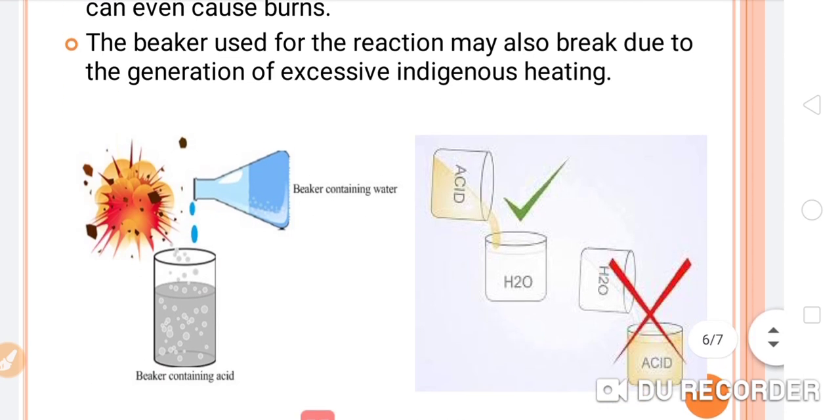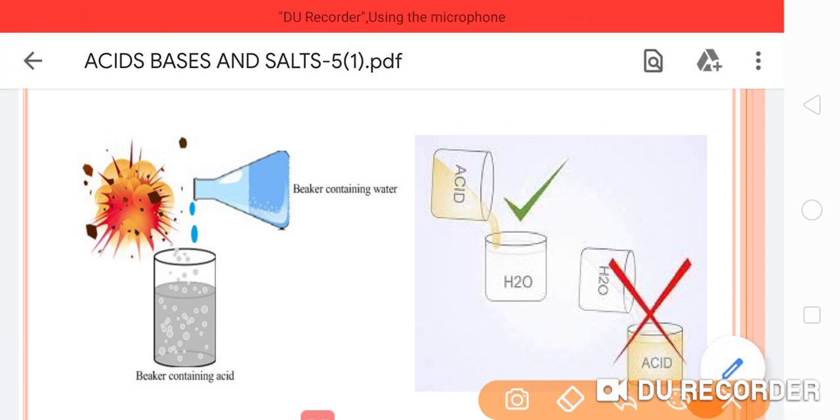Let's see. We have to dissolve acid inside the water for dilution of the acid, not water inside the acid. You can see here, not water inside the acid. We must dissolve acid inside the water.